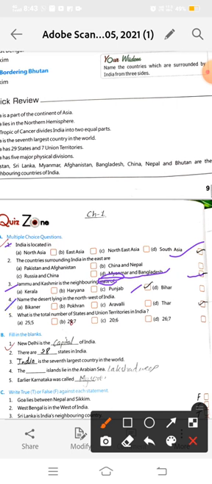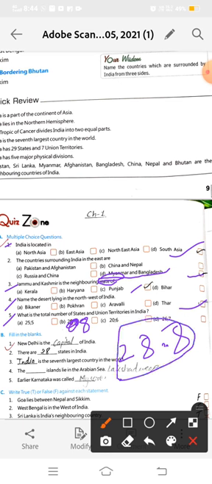Okay, now here is fourth number. Name the desert lying in the northwest of India. So it is Thar. We have the Thar desert in the northwest side of India. Rajasthan comes in the northwest direction. Pakistan also comes in the northwest direction of India. Now, what is the total number of states and union territories in India? So we have 28 states and 8 union territories. Okay, see, this is my old book, so don't be confused. We have 28 states and 8 union territories. This is the correct answer, which is given in your textbook.